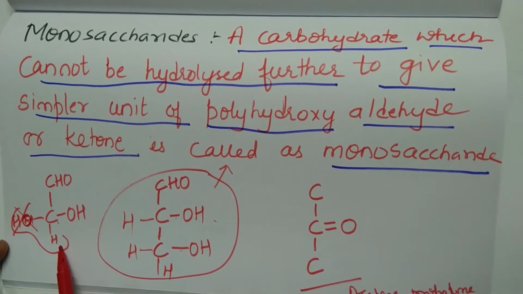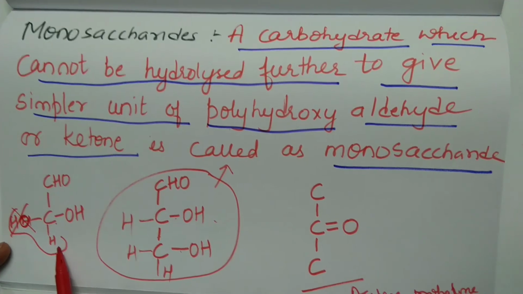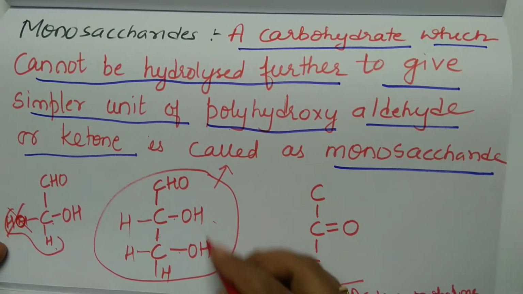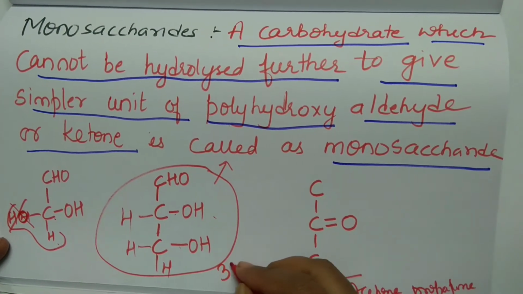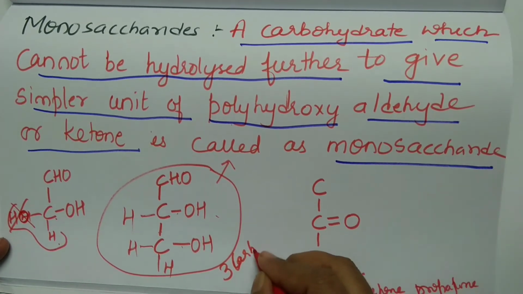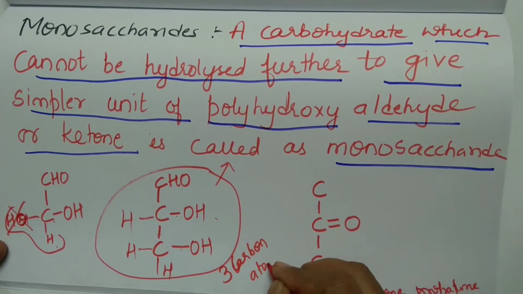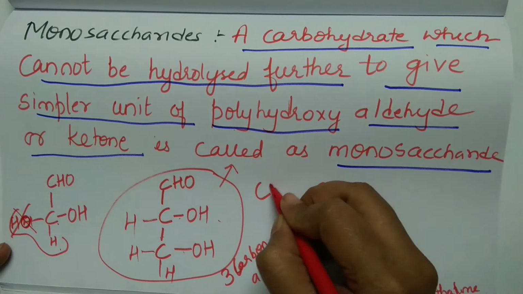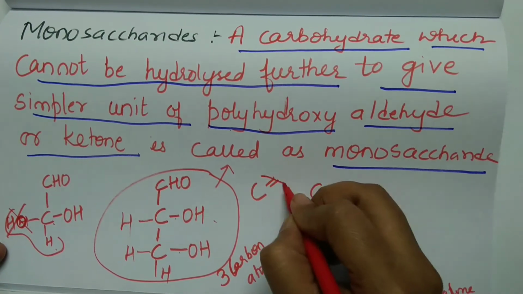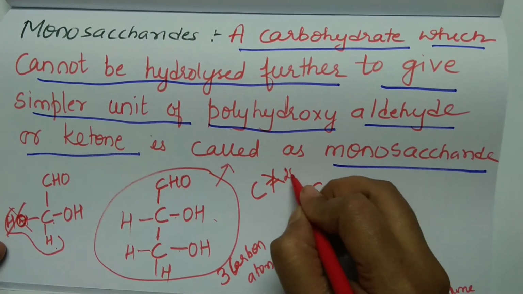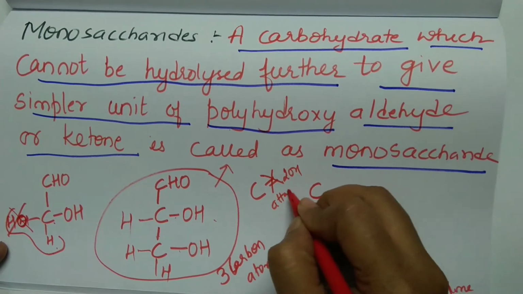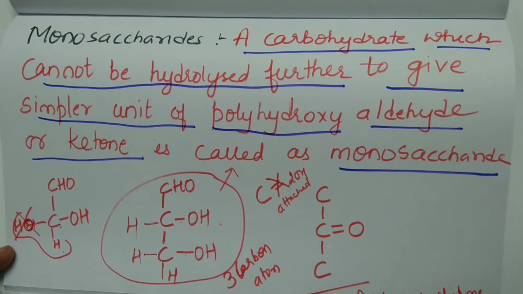So when you cannot have two OH groups, it will no more remain as a monosaccharide. So the first monosaccharide will have how many carbon atoms? It will start with 3 carbon atoms. So remember, a carbon atom cannot have 2 OH groups attached to it. Now look at this.